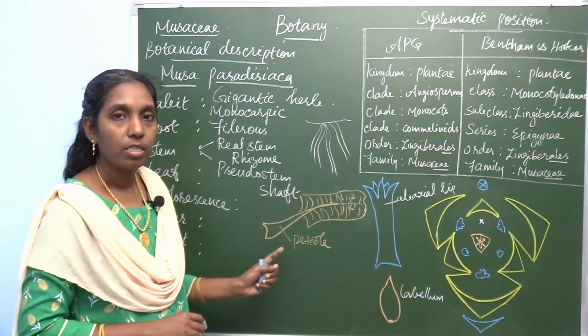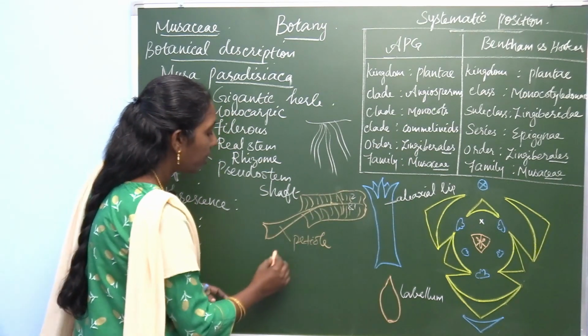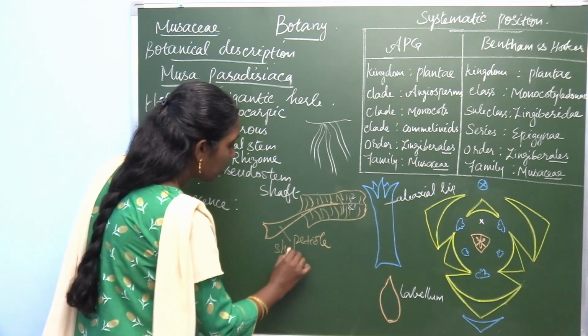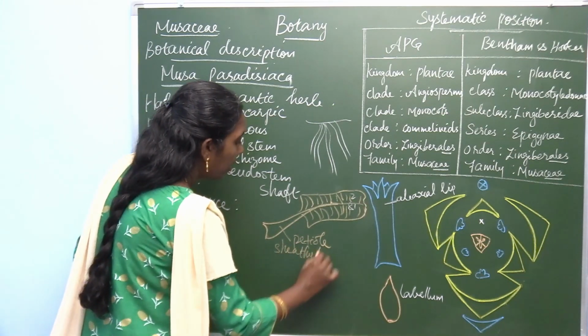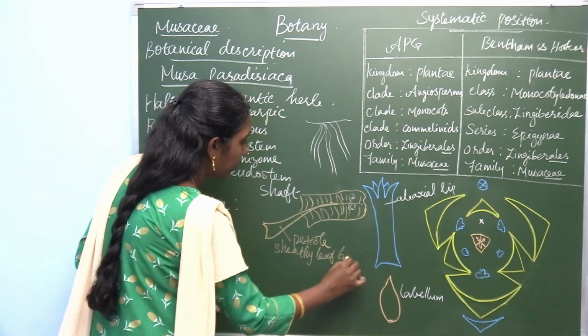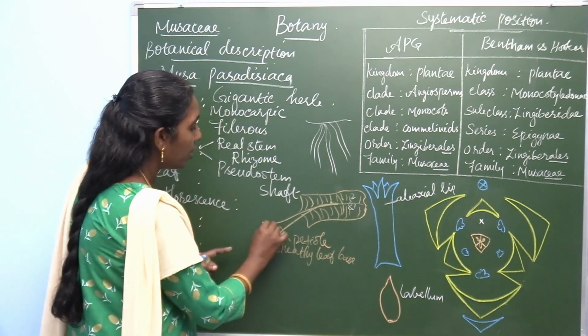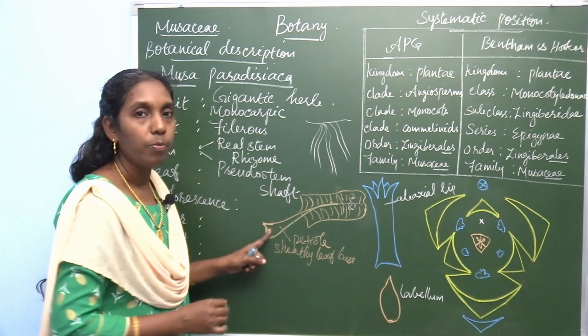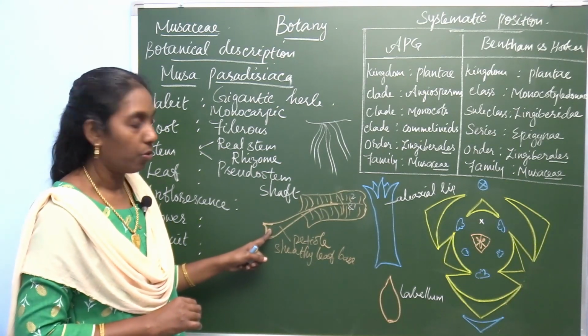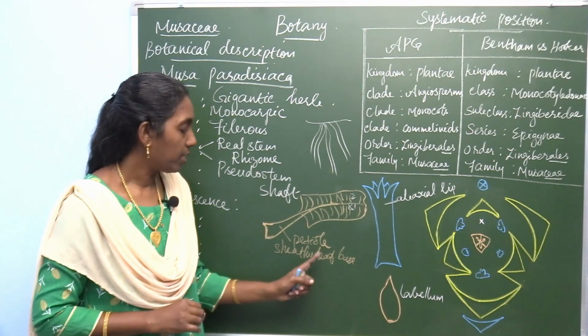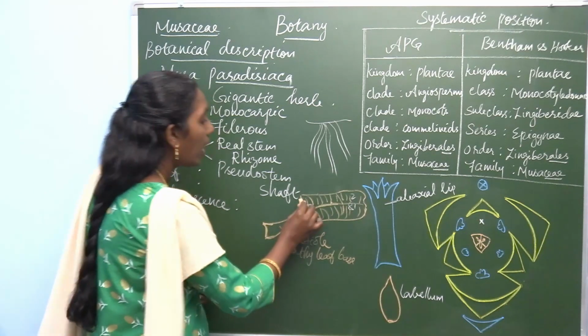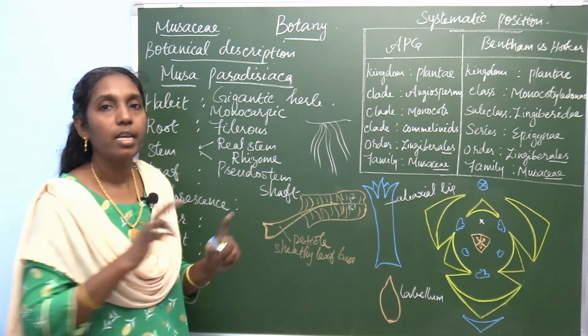Another important character of monocots is the sheathy leaf base. This is the sheathy leaf base. The leaf base is sheathy. This is an important characteristic feature of monocots. And this is the lamina of the leaf, or the leaf blade.